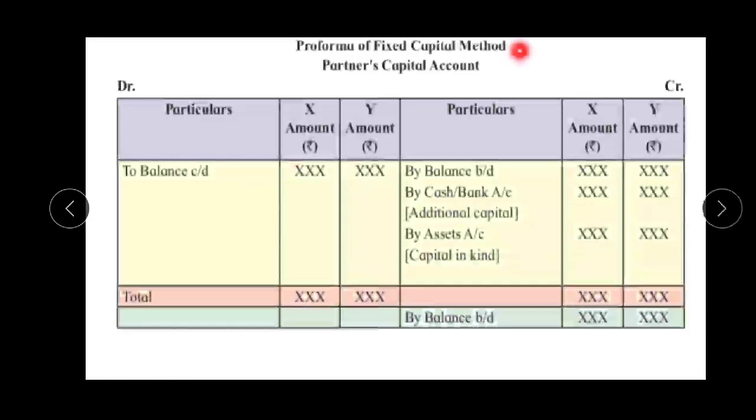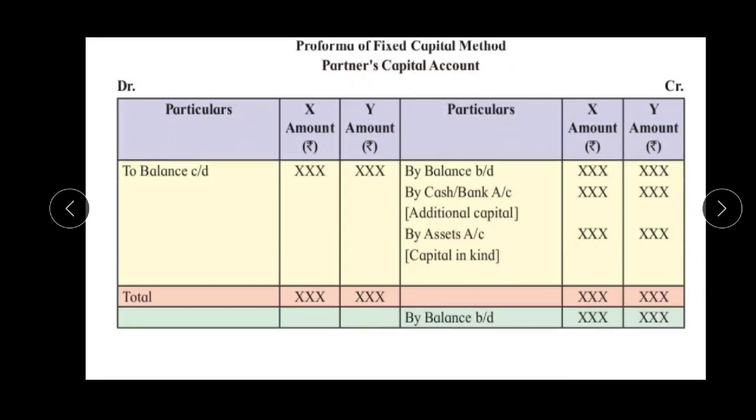In the next slides we will learn the proforma of the fixed capital partners' capital account. As I already explained, in the fixed capital method we have to prepare two accounts: the partners' capital account and the partners' current account. First we are going to learn about the partners' capital account.